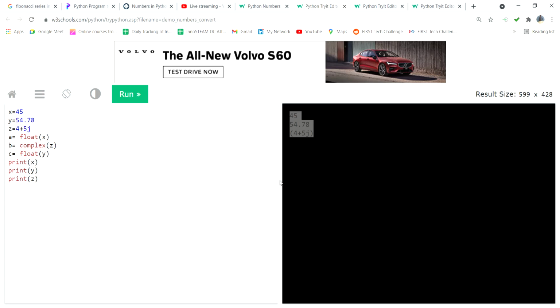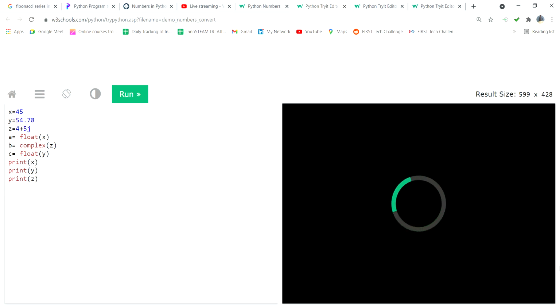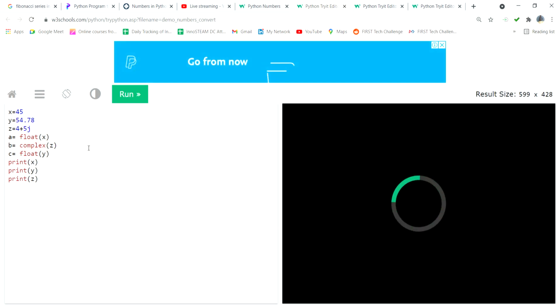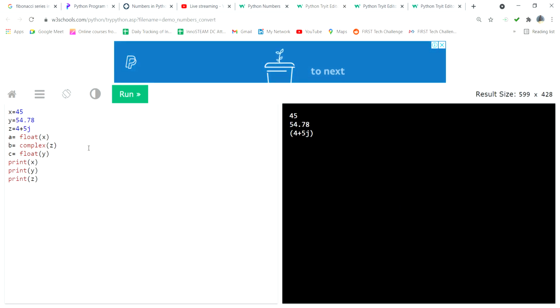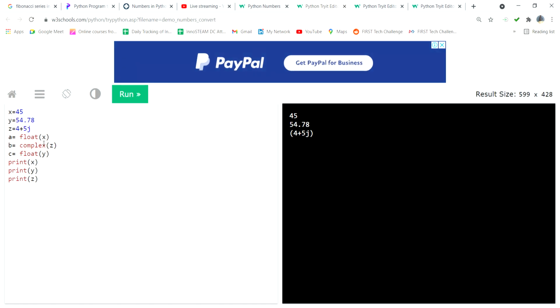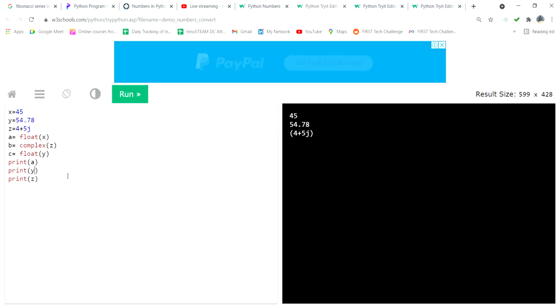Now you can see the output. What I have to do here is simply change from one type of data to another type of data. Here I put a, b and c.